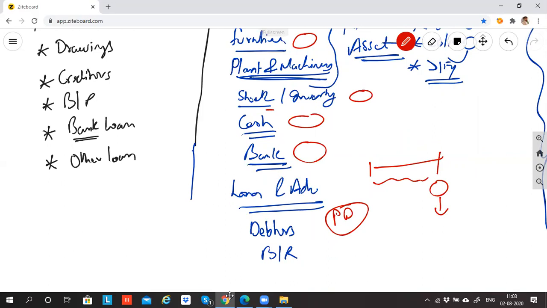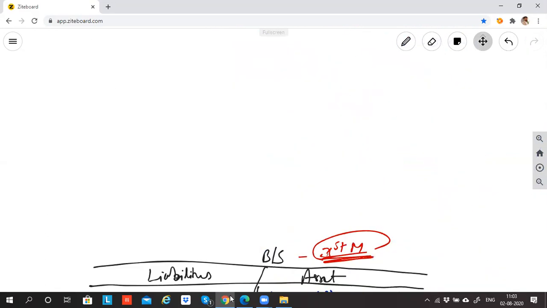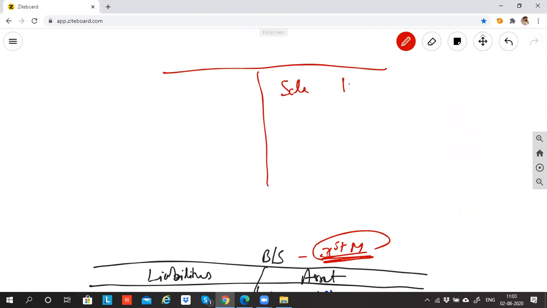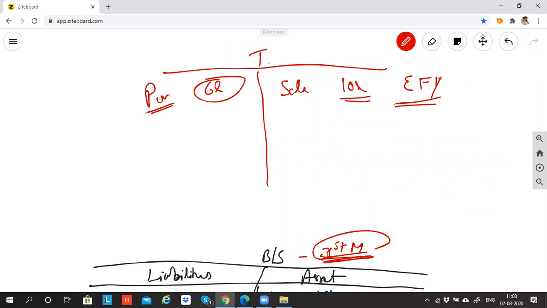You're getting my point. But your trading and P&L account is not like that. The trading and P&L account is a statement which will show the value of the entire year. So if I record sale here, 10 lakh, this is not a sale as on a particular date. This is the sale for the entire financial year. The purchase I record here, 6 lakh rupees, is not the purchase of today alone. This is not a purchase on a particular date. This is the purchase of the entire year. So the trading and P&L account will give you the information of the full year, right from April to March.